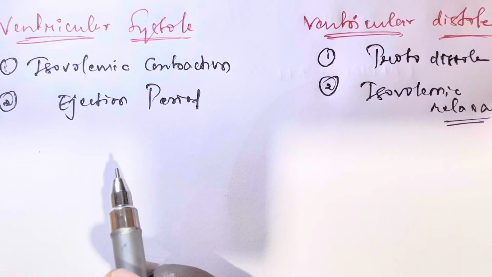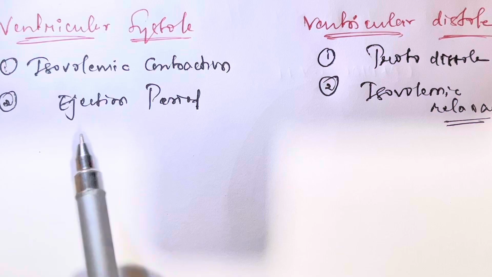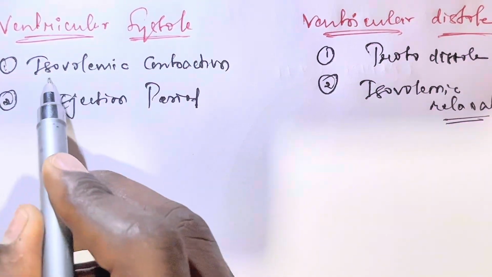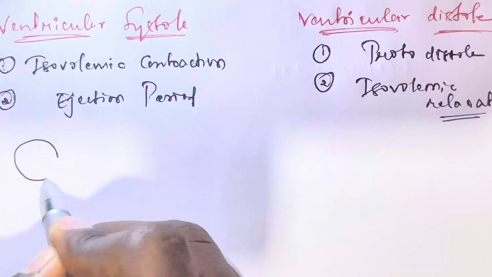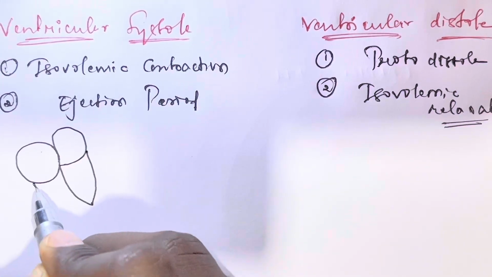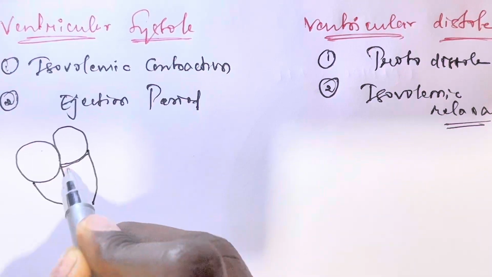Now we can learn the isovolumetric contraction and the ejection period. First we should learn ventricular systole. So for isovolumetric contraction, wait, I will draw a rough heart. Okay, this is a rough heart.